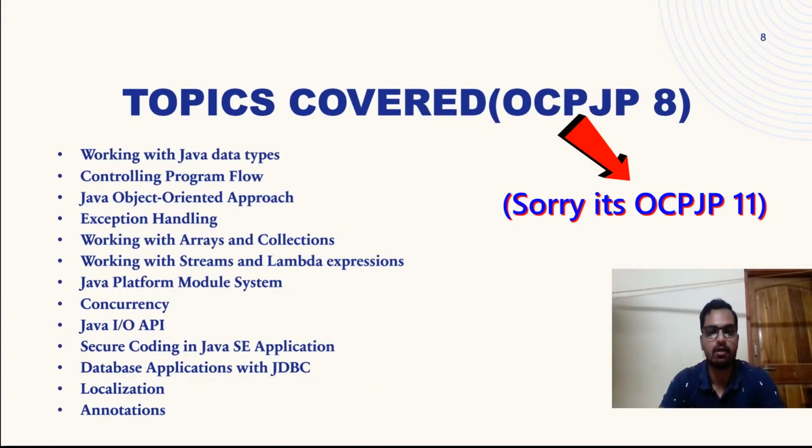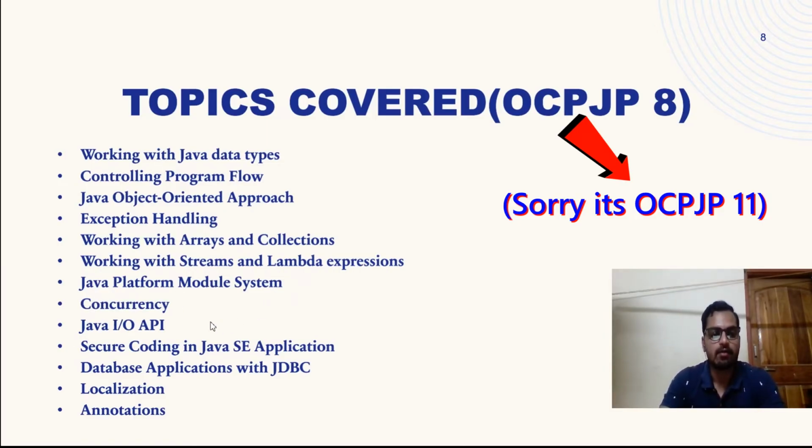In 11, all of these topics will come. So data types, it's starting with the complete basics: data types, controlling program flow, object oriented approach, exception handling, arrays and collections, streams and lambda expressions. The topic right over here that you see, the platform module system, is the new topic that you didn't see in the OCA and OCP 8 one. That is the new topic.